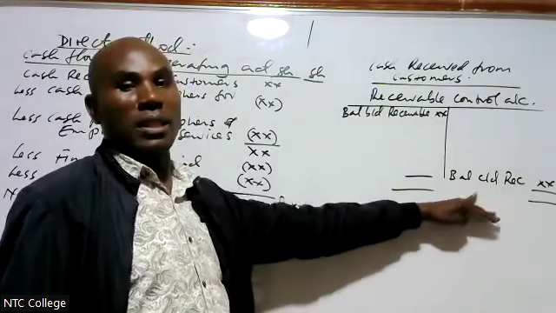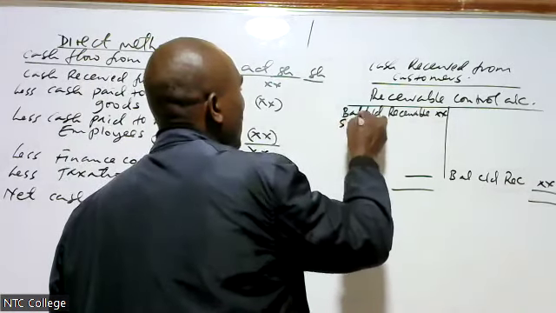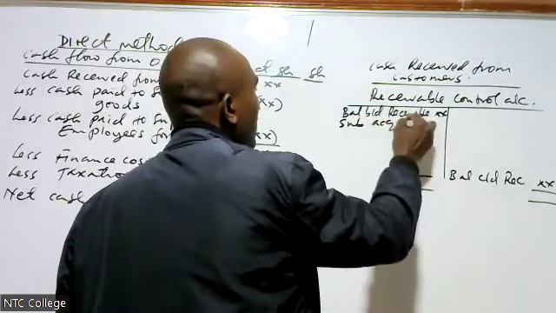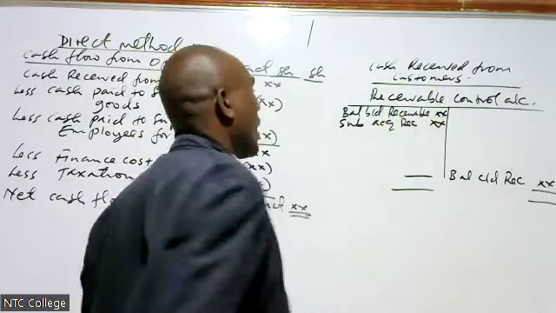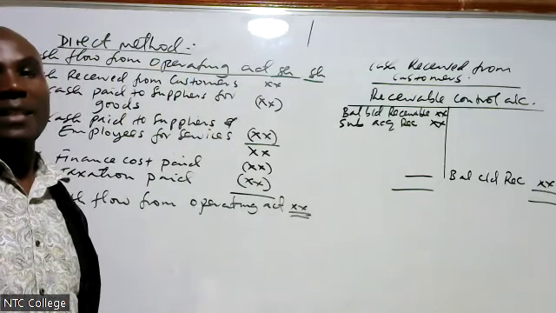Balance carried down, receivable. Then what will increase our receivable? Subsidiary acquired, receivable of subsidiary acquired. We add to the opening balance.